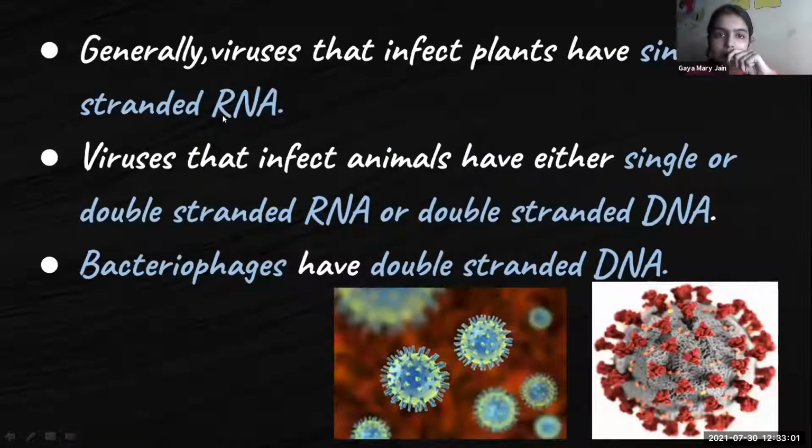Okay. Like I said, the genetic material can either be DNA or RNA. So the viruses that infect plants will have single-stranded RNA, while the viruses that infect animals can have either single-stranded or double-stranded RNA or double-stranded DNA. And the bacteriophages, they are the viruses that infect bacteria. They will have double-stranded DNA.